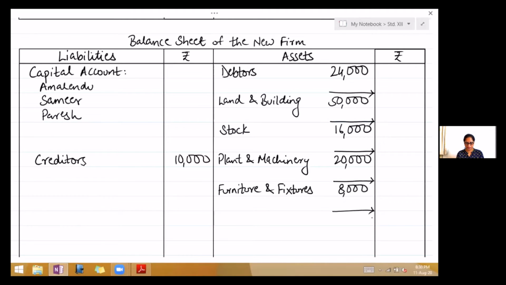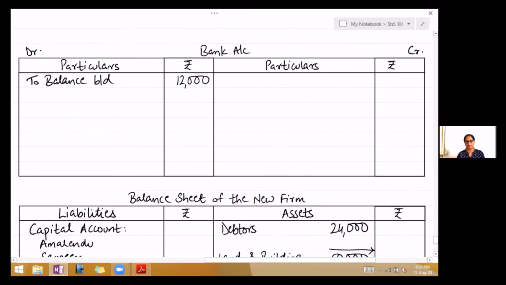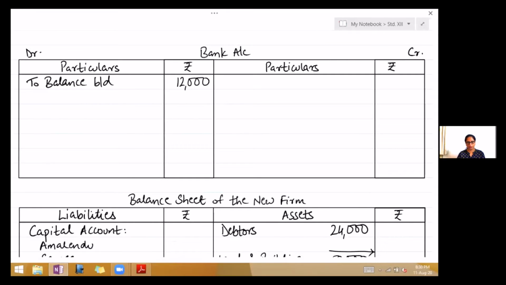He shall pay 16,000 as his share of goodwill. When new partner is bringing in goodwill, the entry here will be bank account debit. We have bank instead of cash. So it is bank account debit to goodwill account. So on the debit side, write to goodwill account 16,000.